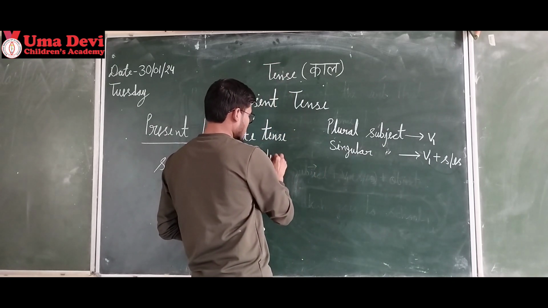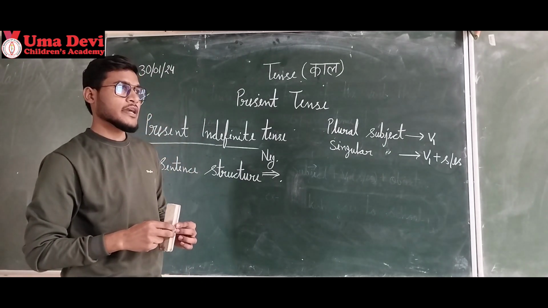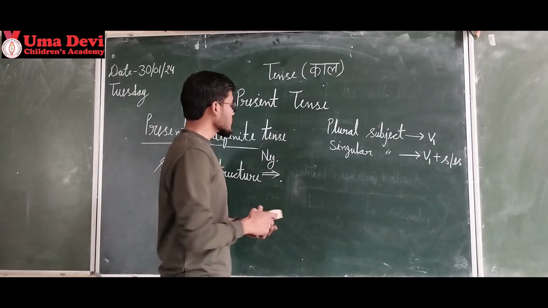Negative structure. When we say Rakesh goes to school, then we also say Rakesh doesn't go to school. जाता है, नहीं जाता है, right? And how to make negative sentences? See that structure also.